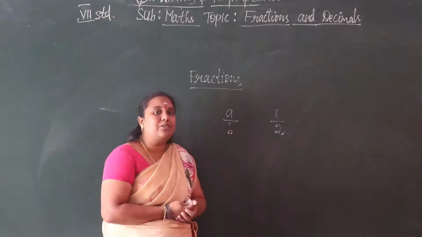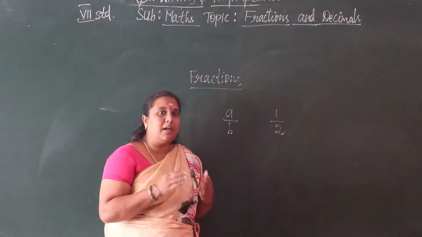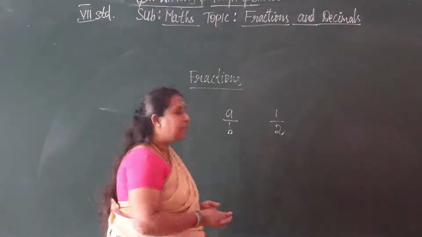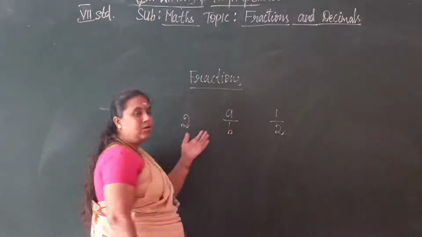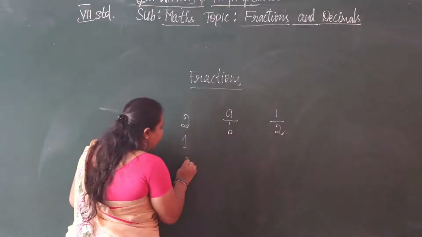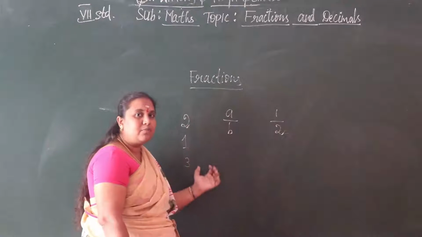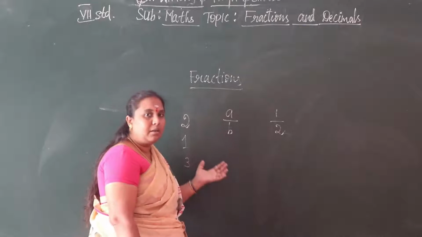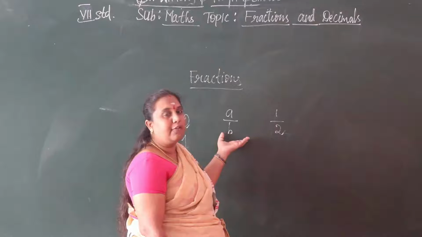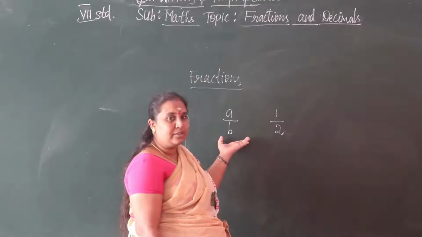How to understand a fraction? A fraction means a number. Take whole numbers: 2 is a whole number, 1 is a whole number, 3 is a whole number. So what is a fraction?